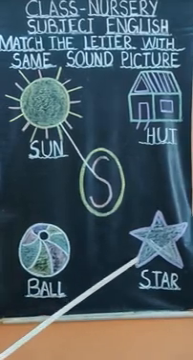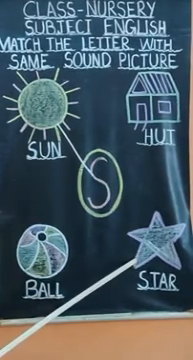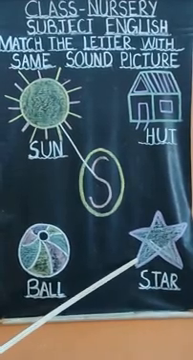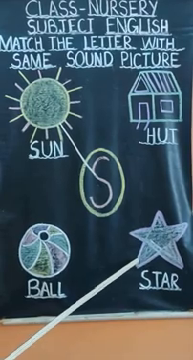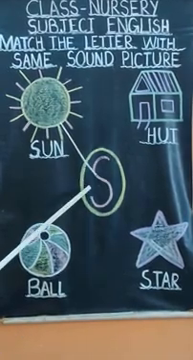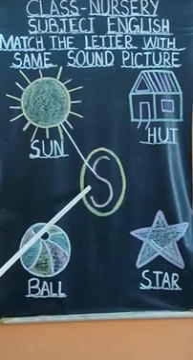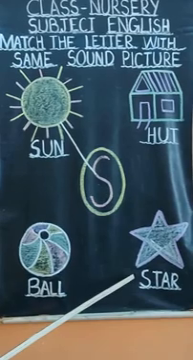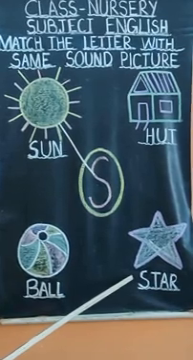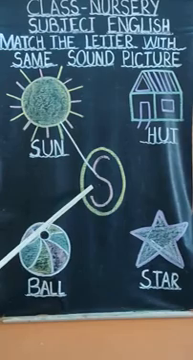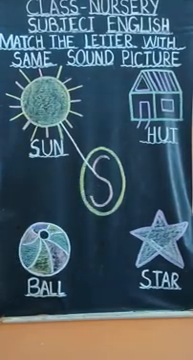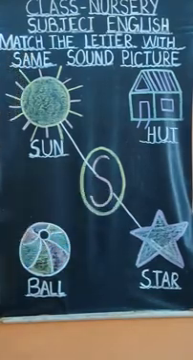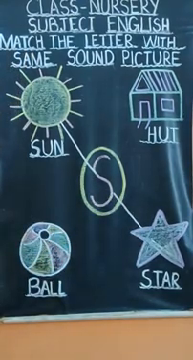Now, tell me, what is this? This is star. Here, what is the sound of letter S? S. So, hear carefully. The sound of star is the same as the letter sound S. So, you will put your pencil on the star and match it with the letter S. Okay.